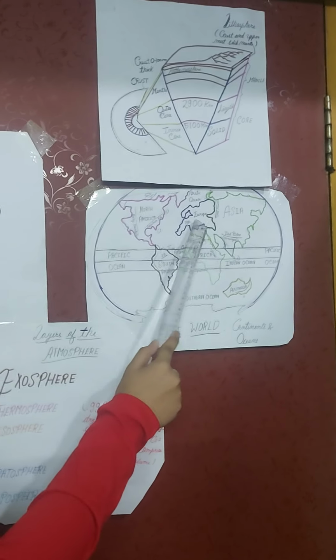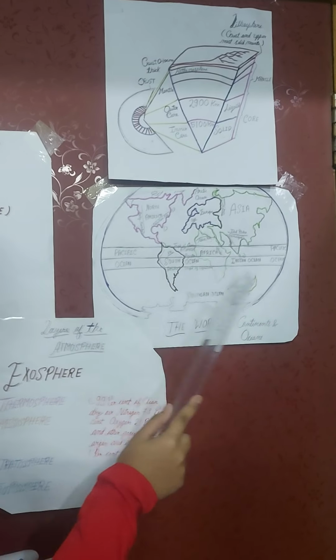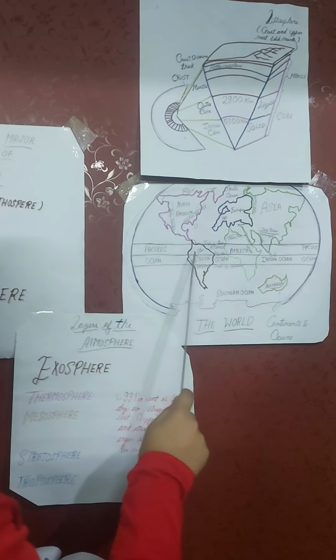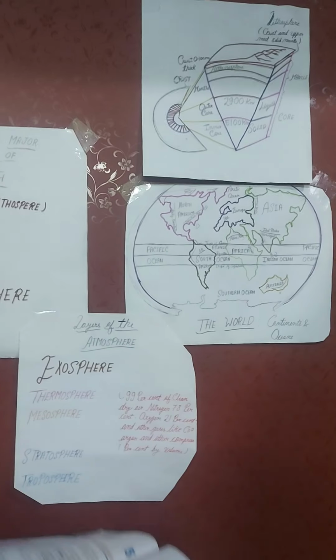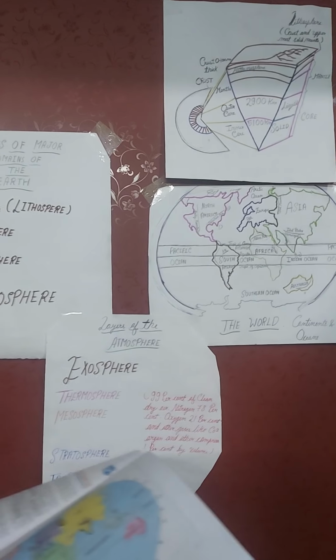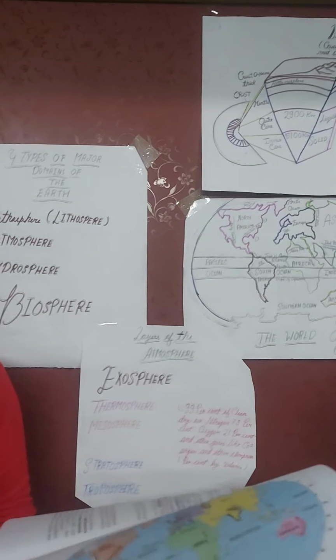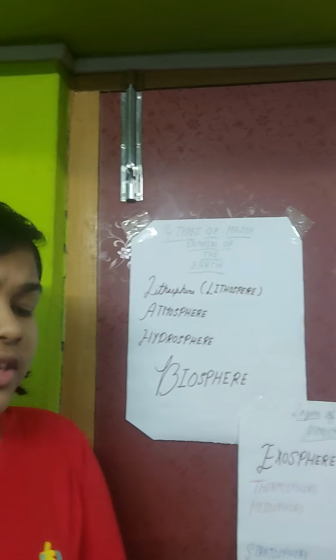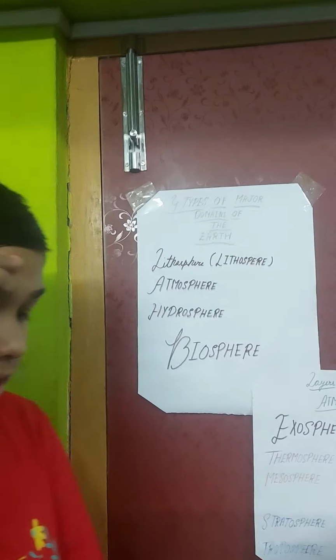And these colored areas are the continents. These are also known as land masses. The large land masses are known as the continents, and the huge water bodies are called the ocean basins.